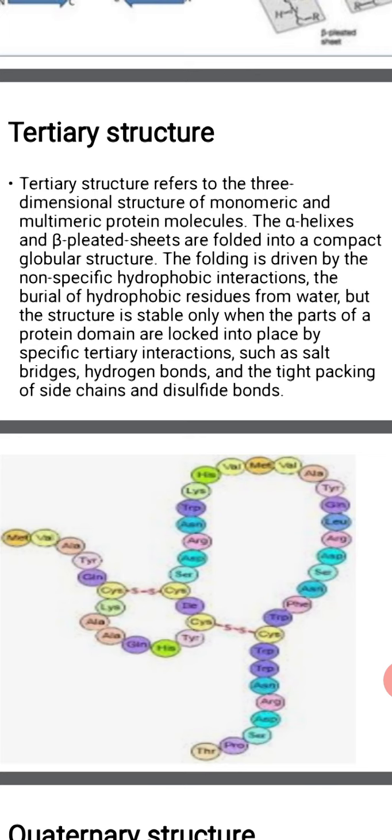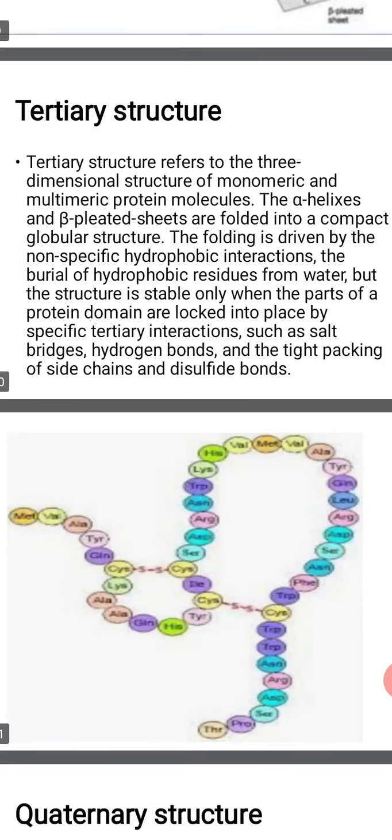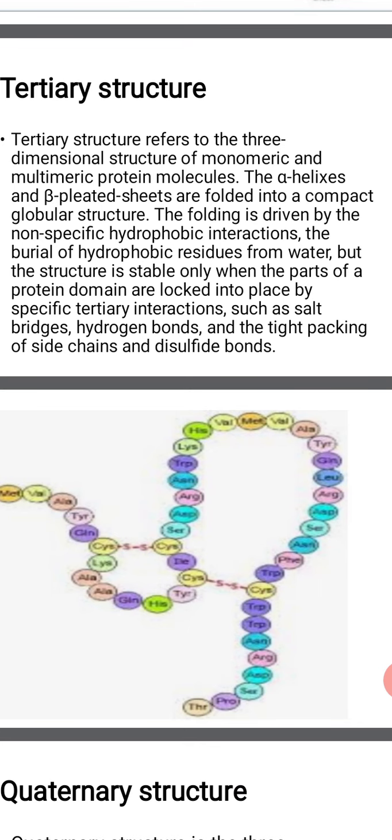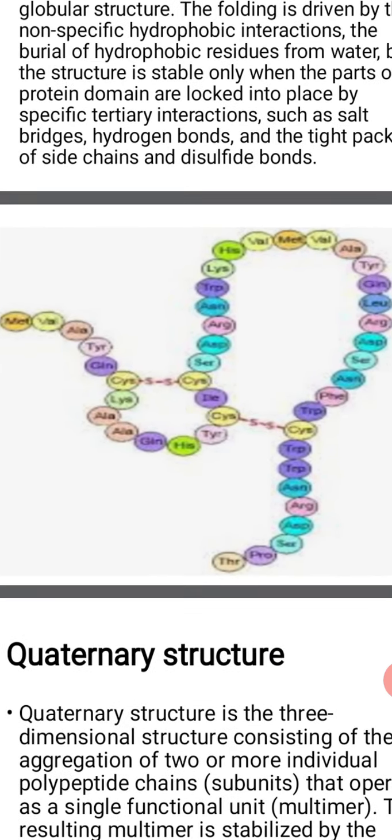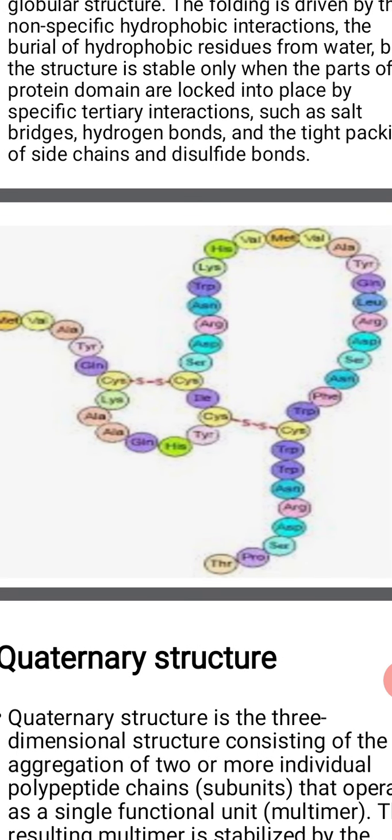And van der Waals bonds are weak hydrophobic interactions between the hydrocarbon radicals of the amino acids. Okay, this is about the tertiary structure. This is the diagram of tertiary structure, which has the disulfide bond. So the main forces which stabilize the tertiary structure are hydrogen bonds, ionic bonds, disulfide bonds, and van der Waals bonds.